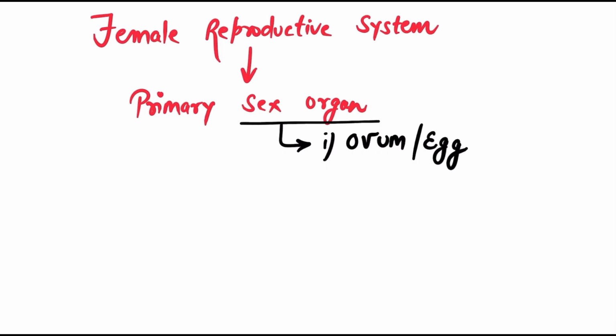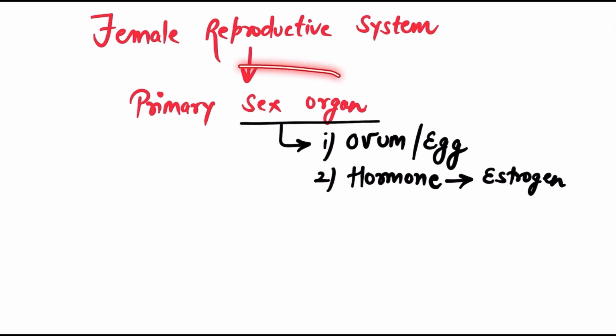So what is the primary sex organ? It is that organ which deals with the process of formation of ovum, or leads to the formation of an ovum or the egg. And one more thing, the primary sex organ is also responsible for the formation of a sex hormone, which in case of female is known as estrogen. Why not progesterone? We will definitely see in the upcoming slides, but for now, just remember this.